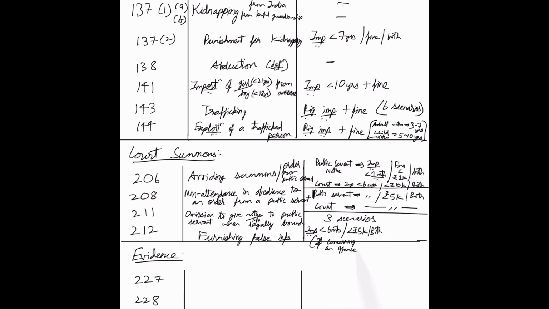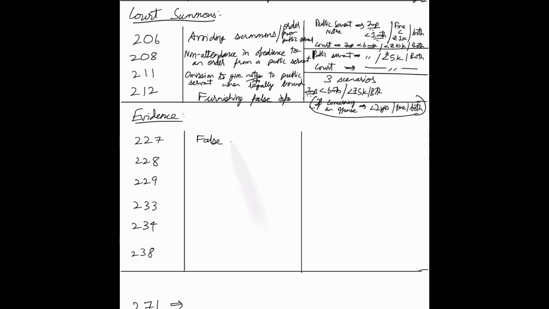Under section 208, for a public servant notice, it's up to 1 month imprisonment or up to 5,000 rupees or both. For a court notice, it's up to 6 months imprisonment or up to 5,000 rupees fine or both. There are 3 scenarios under section 211. For 212, it's imprisonment up to 6 months or 5,000 fine or both. If concerning an offense, it will be less than 2 years or fine or both.